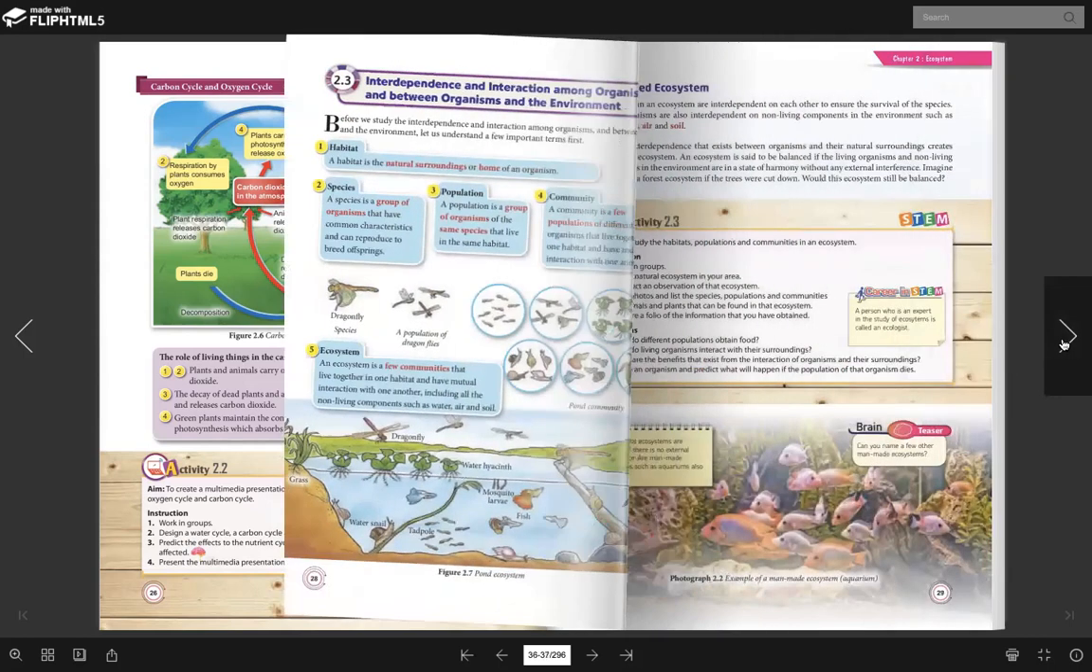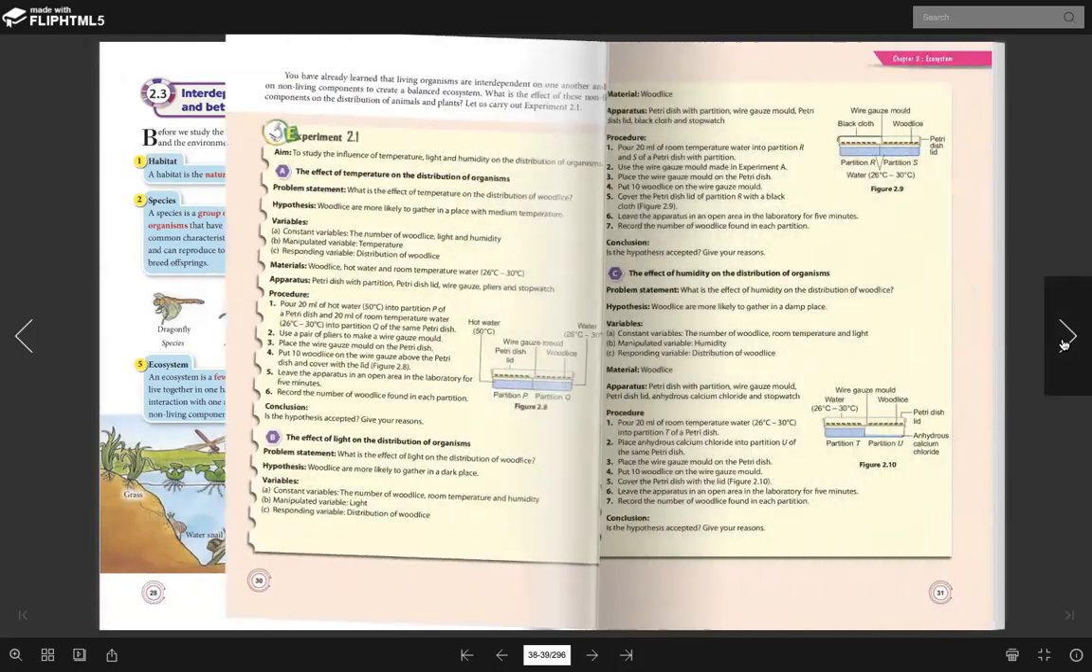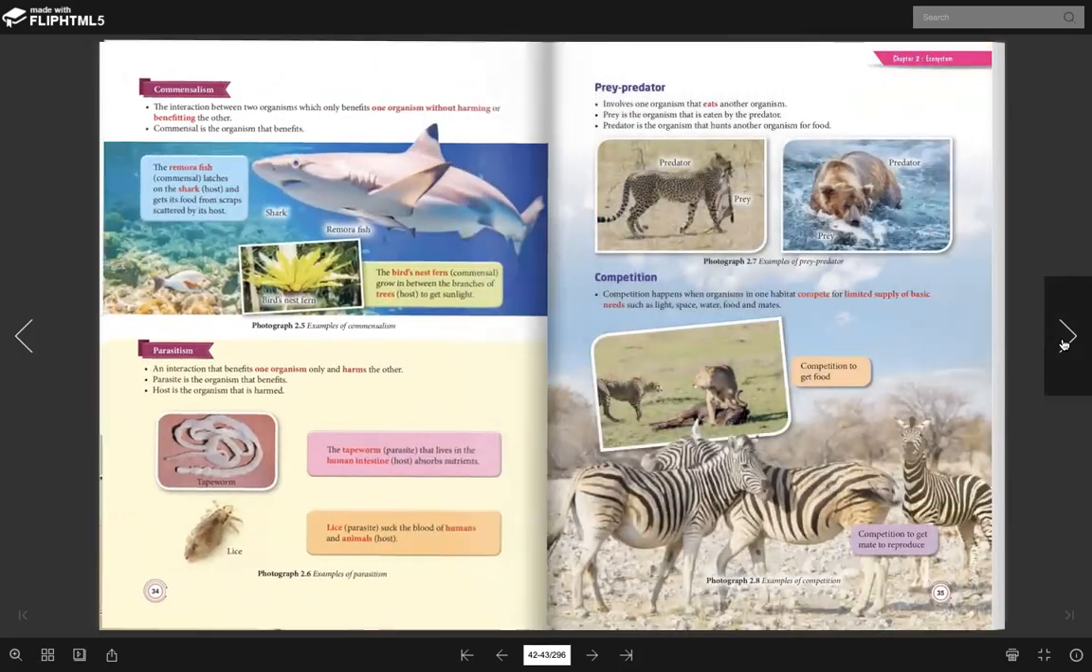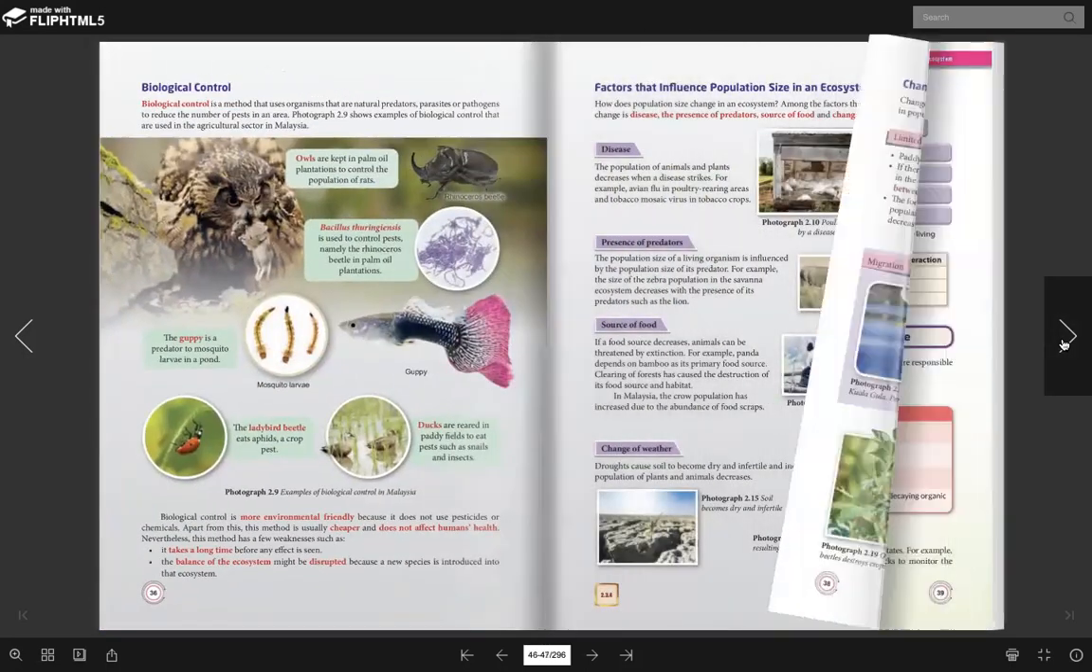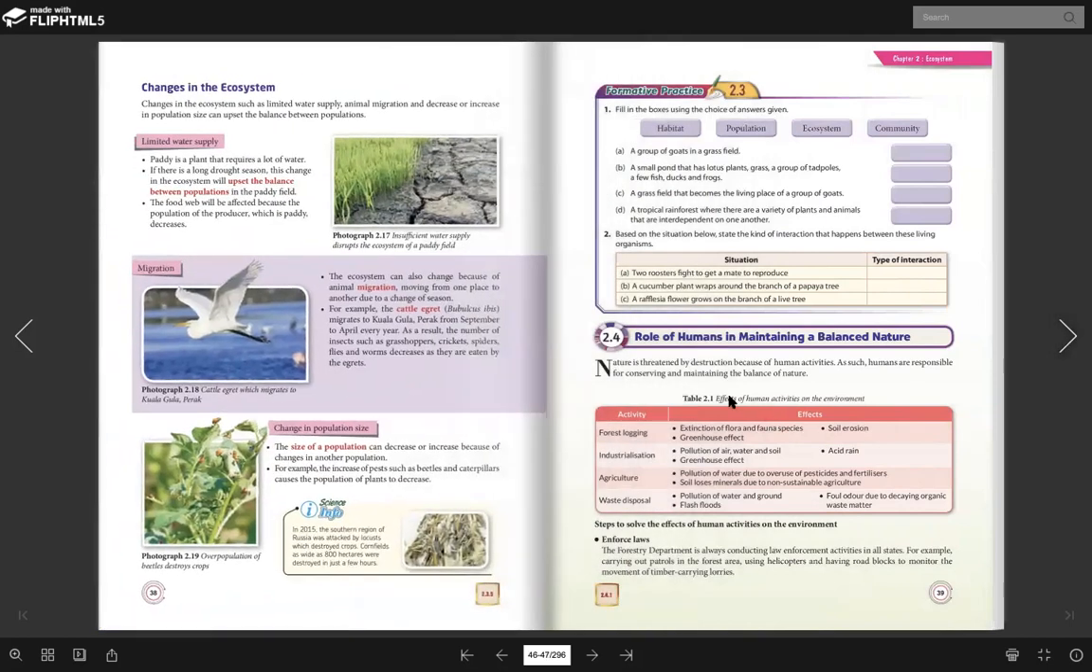Okay, let's go to the next one. Okay guys, so this is the last subtopic for today. The role of humans in maintaining a balanced nature. Nature is threatened by destruction because of human activity. So basically, these are examples of human activity that can affect our balanced nature.